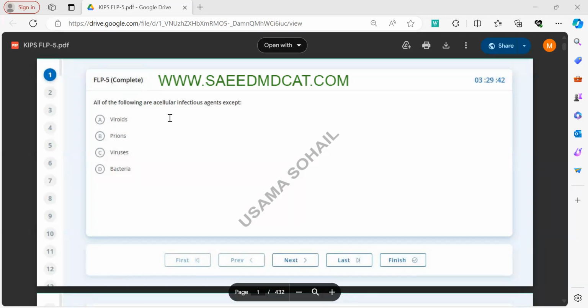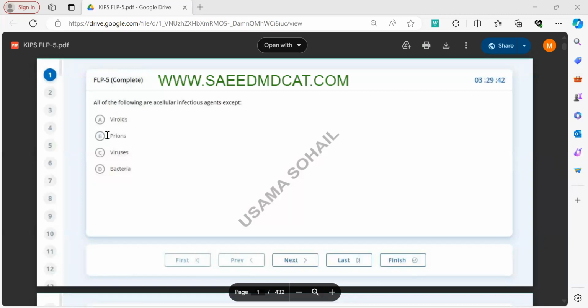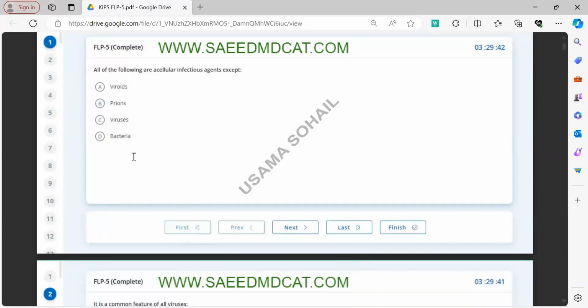In question number one, they ask us which of the following organisms is acellular. Acellular means that it doesn't have any cells in it. We know that bacteria are unicellular organisms which reproduce by binary fission, whereas viruses cannot survive outside the host. They're acellular. Similarly, prions are in the same category. However, they are infectious, whereas viroids are immature. So the only option is D.